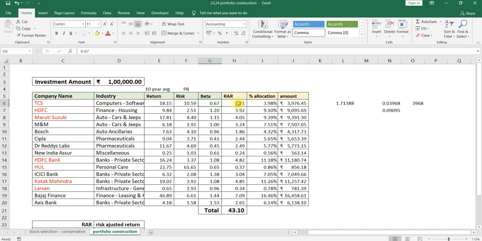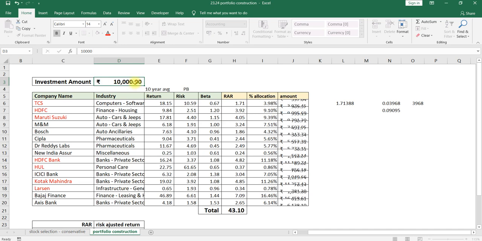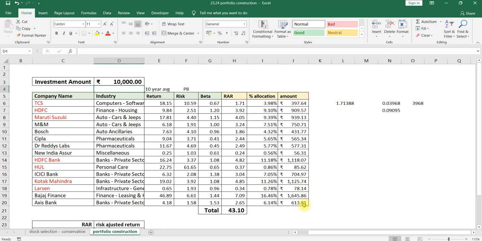Then we used the risk adjusted return technique, dividing return by risk, then added together we get 43. Then we divided individually by 43, 1.71 by 43, 3.92 by 43 to get the percentage. That is how much percentage we need to allocate out of my investment. If you are considering 10,000 here, then 10,000 will be divided among all the stocks.